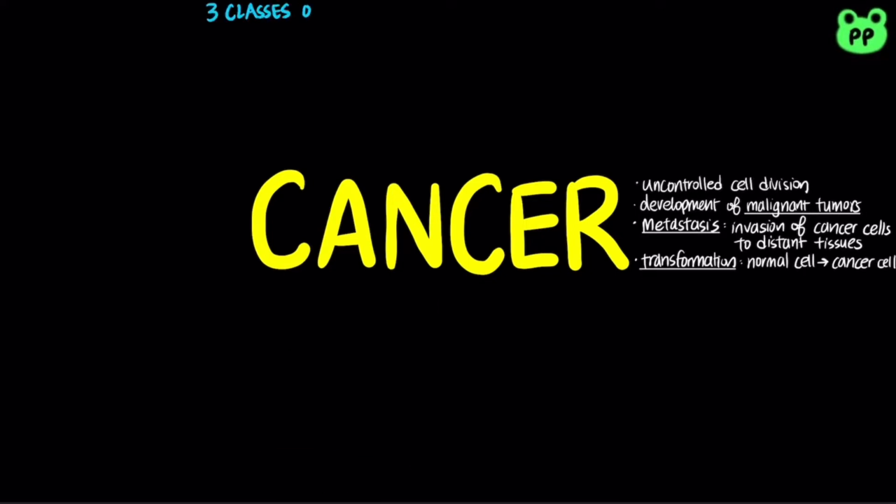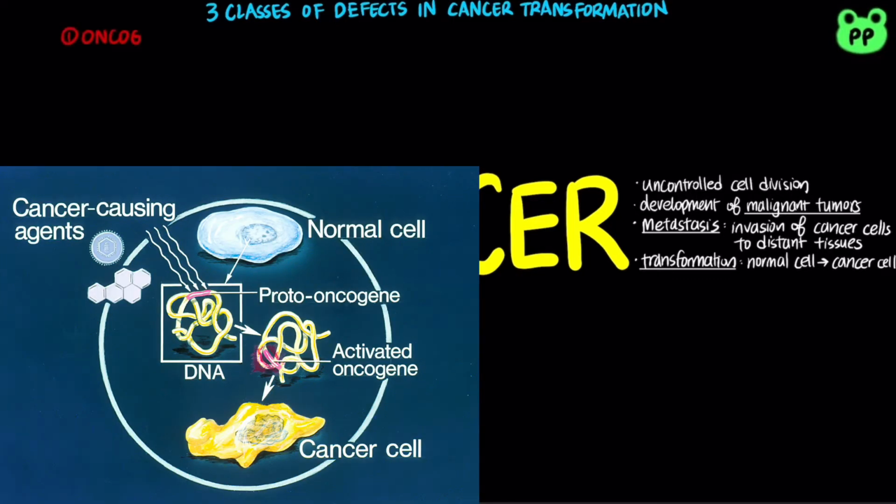There are three classes of defects that can contribute to cancer transformation: oncogenes, mutated tumor suppressor genes, and mutated stability genes. Proto-oncogenes are normal genes involved in cell growth and division. The conversion of a proto-oncogene to an oncogene can cause overactive cell division and lead to cancer. The mutations that produce oncogenes are genetically dominant, meaning that tumors form if one of the homologous chromosomes contains a genetic defect.